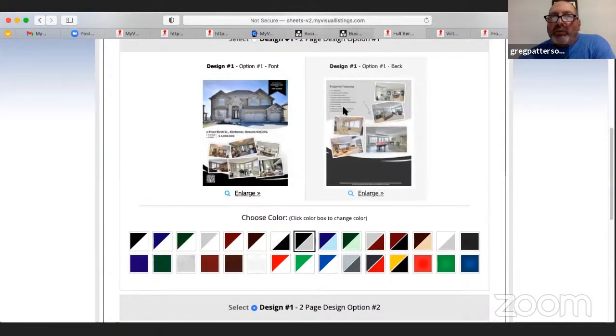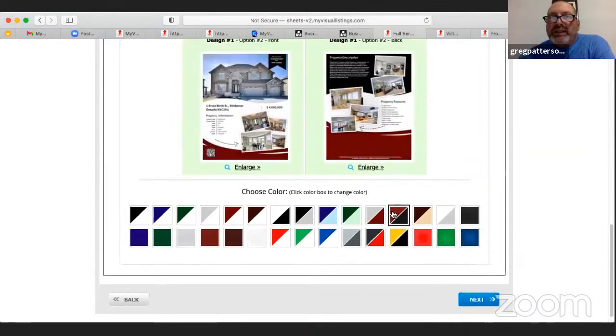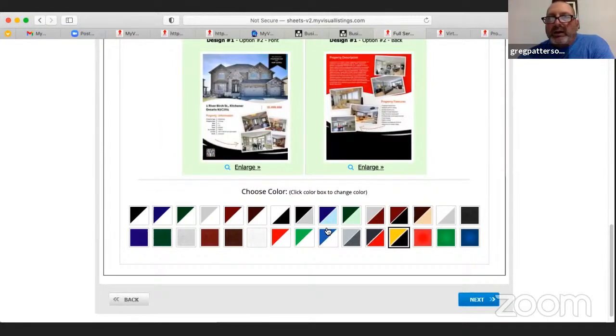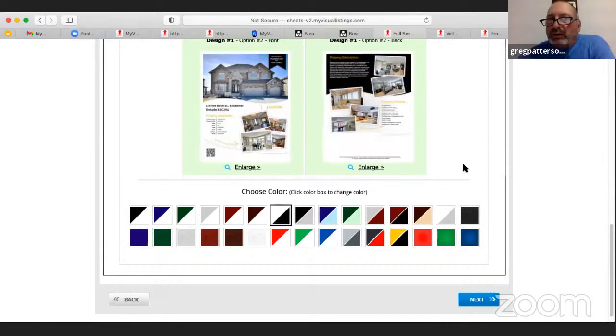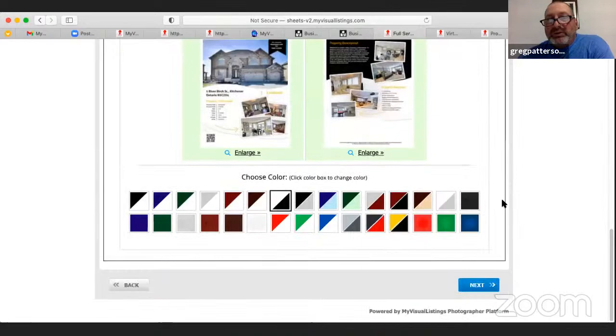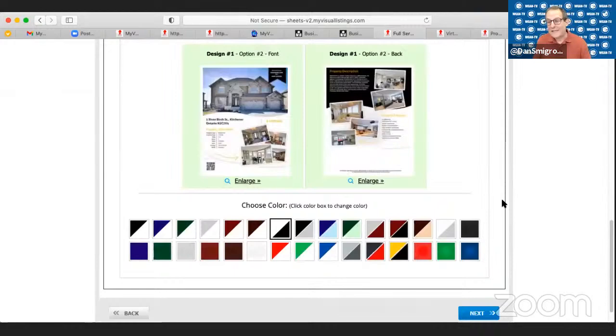Would you like design 1, where you want the property features showcased? Or would you like this one here, where you have the property description and the property features and the information over here? Then you could choose any color you wanted. Let's say you're Keller Williams and you wanted this type of color, or you're Century 21, or Coldwell Banker. You could do anything in here. You just want a plain one like this. You can design, we put all this in, which, believe me, it took a long time to do. Yeah, but I think it's hard work to make it look so easy, but it was easy.